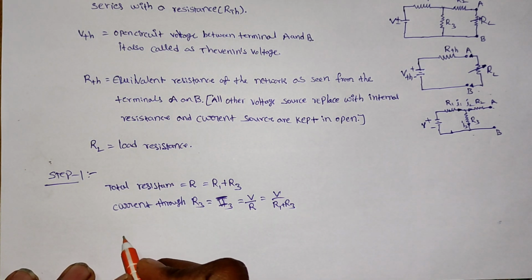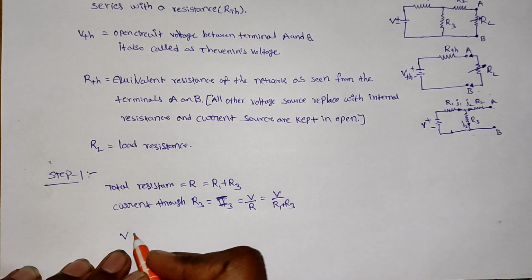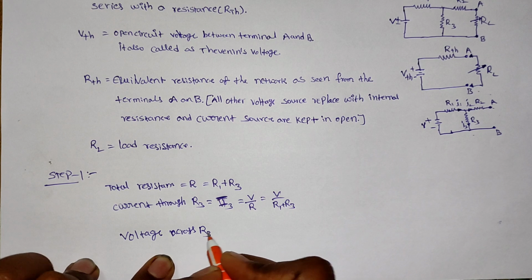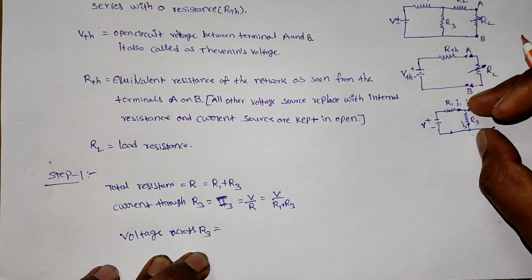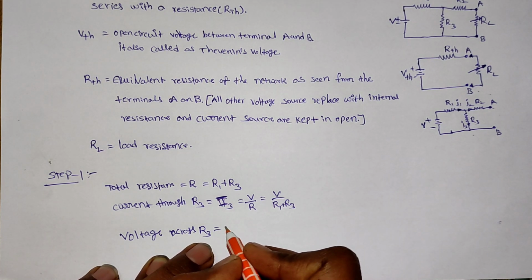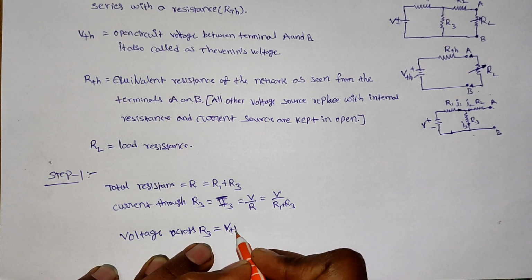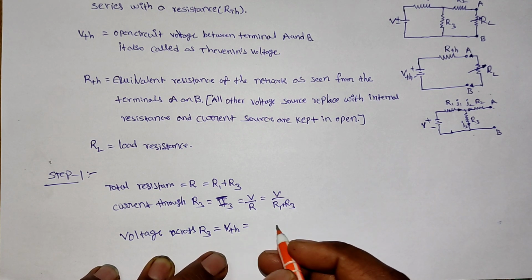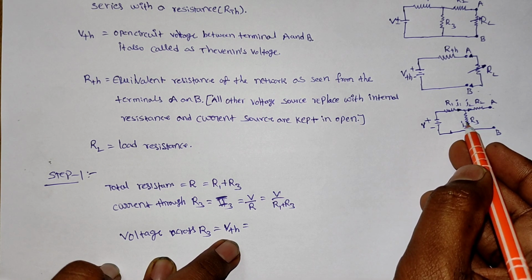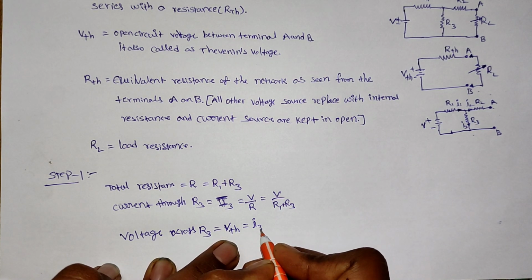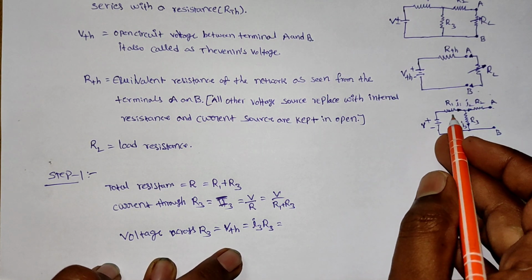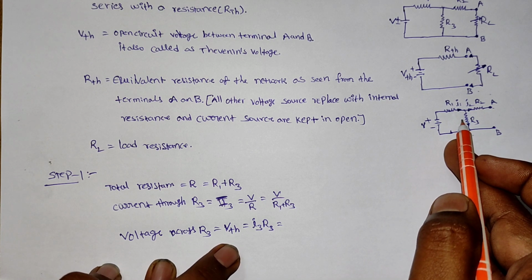Voltage across these two terminals, VTH, is the voltage across R3. We have to find out the voltage across the R3 resistor, or VTH, equal to the voltage drop across this R3 resistor, which means I3 into R3. Otherwise, we can find it in another manner also, that is the voltage division rule.